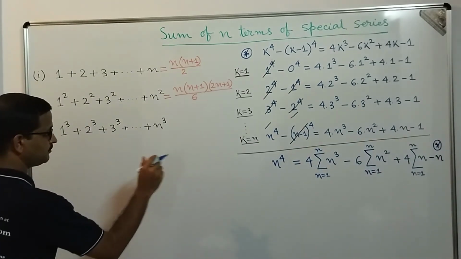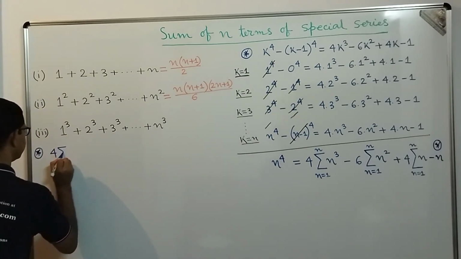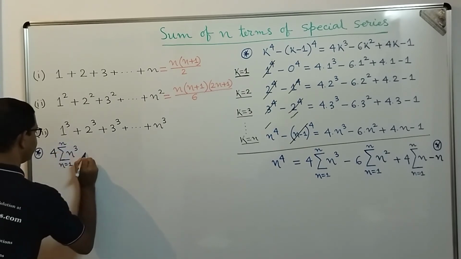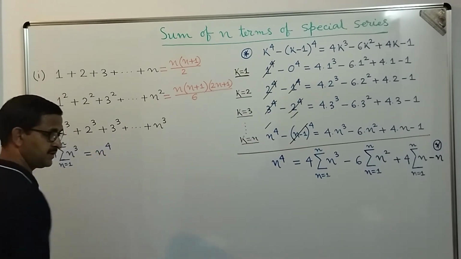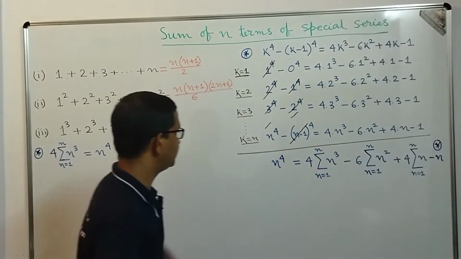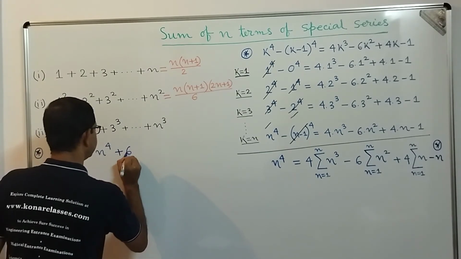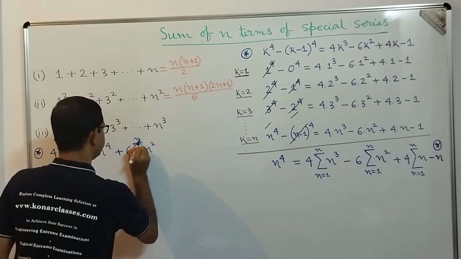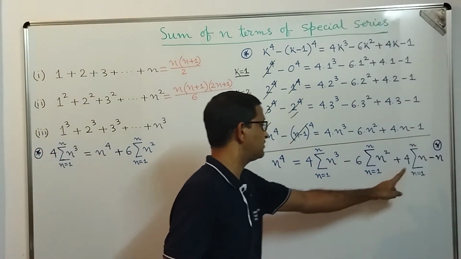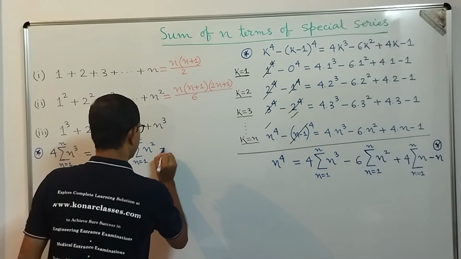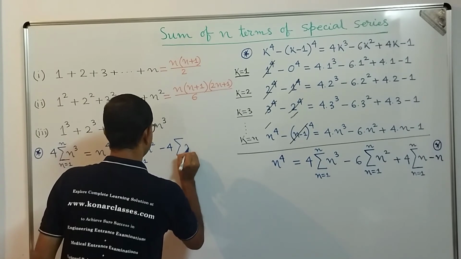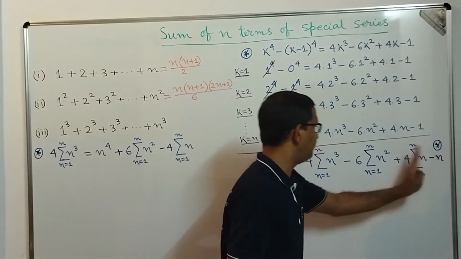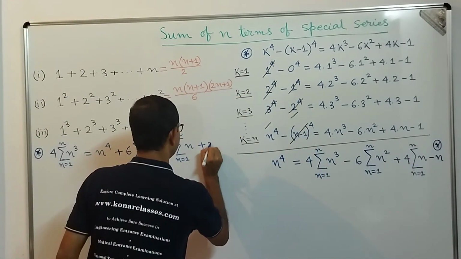We can write 4 into summation n cube, n equal to 1 to n, that is equal to n to the power 4 plus 6 into summation n square, n equal to 1 to n, correct. Then minus 4 into summation n equal to 1 to n, correct. And then minus n comes to here, that becomes plus n.